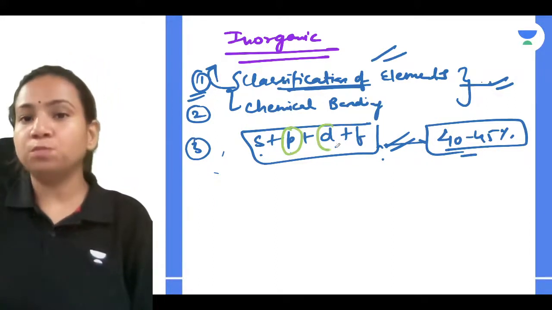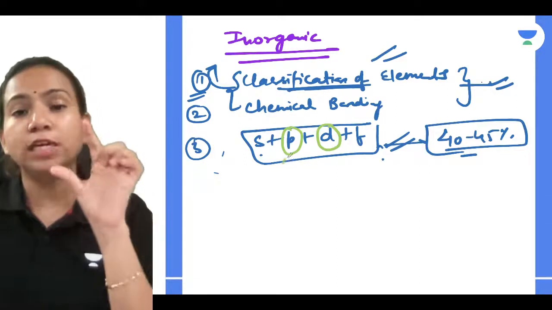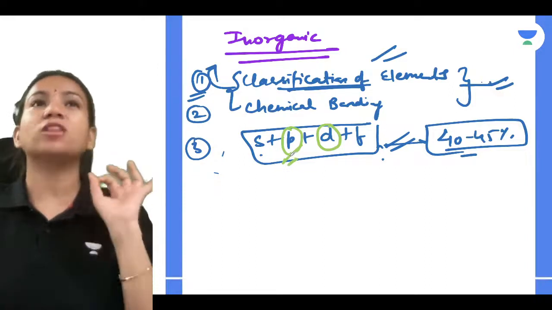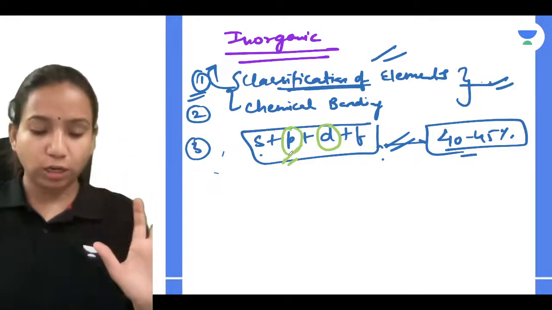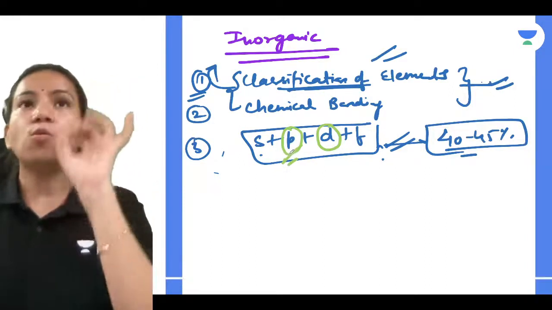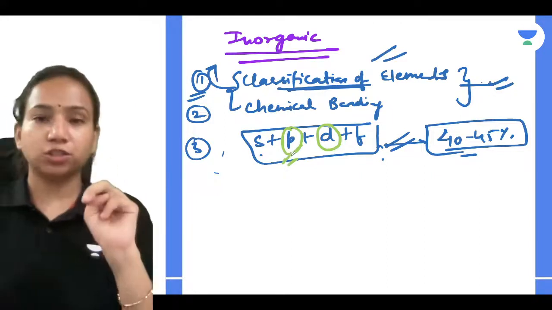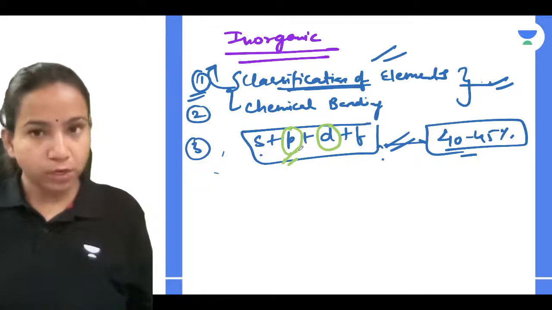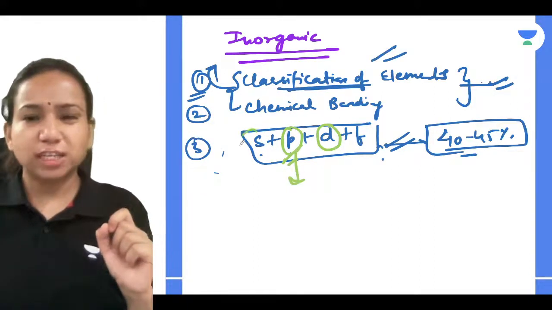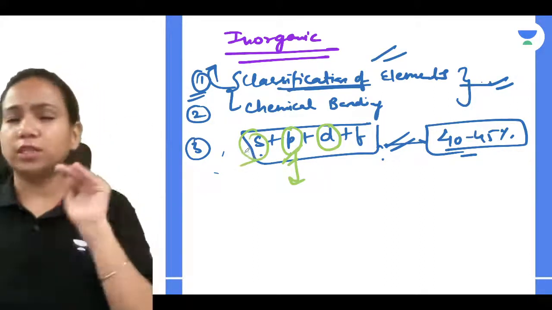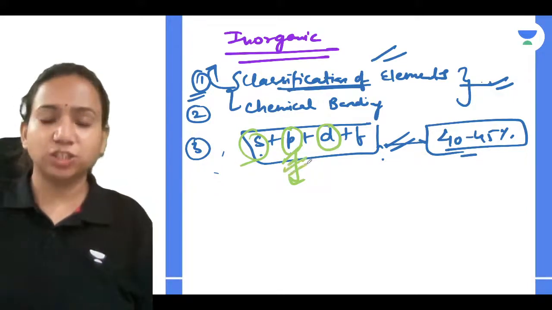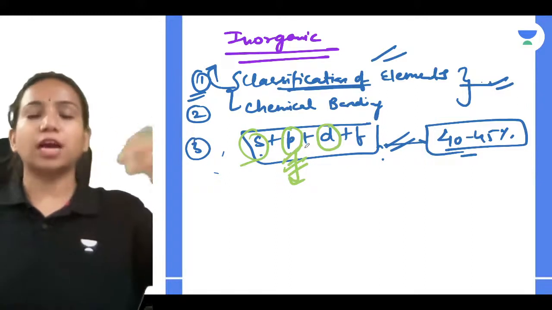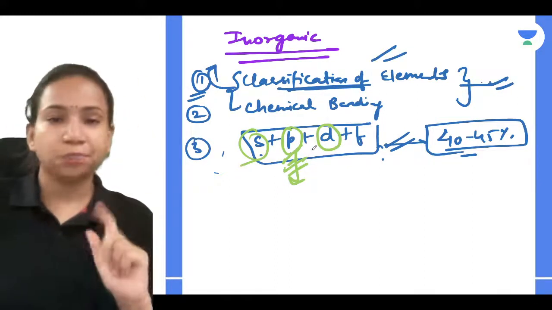I'll be sending you a P block reaction sheet in which only reactions are written. In the whole P block there are around 214 reactions. Every day just learn 2 reactions, so that you don't have to learn many together and it will become sorted. The S block doesn't have so many reactions when you learn the properties. The problem with reactions is in the P block only. If every day you learn 2 reactions for a minute, you will easily be able to do it.